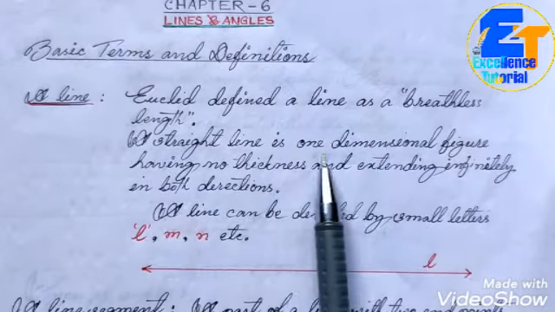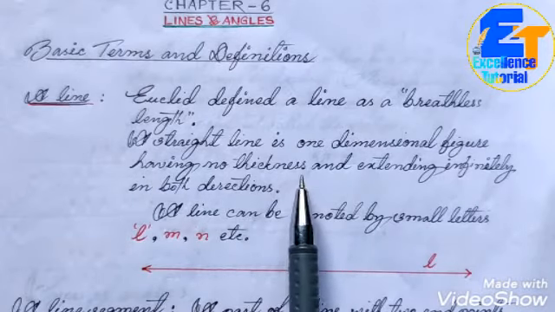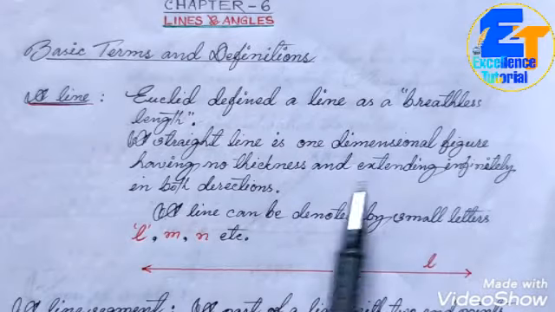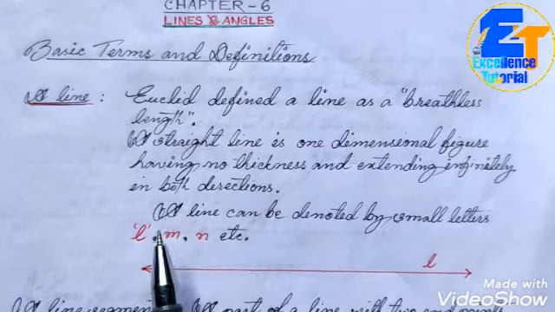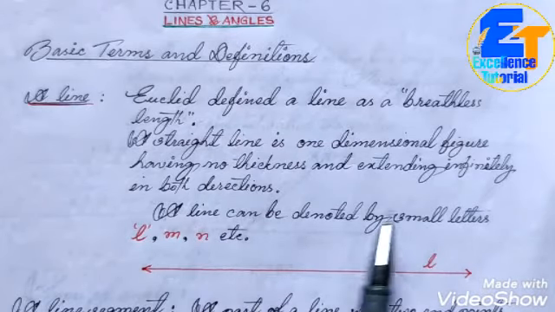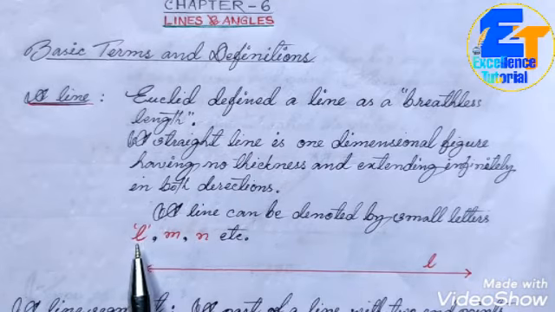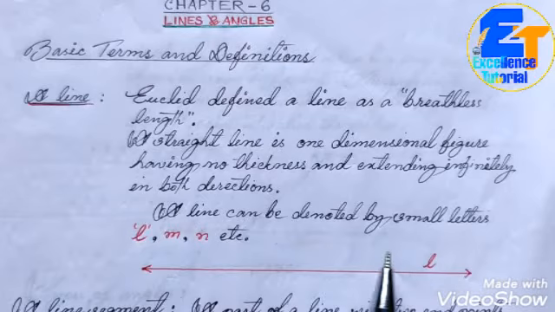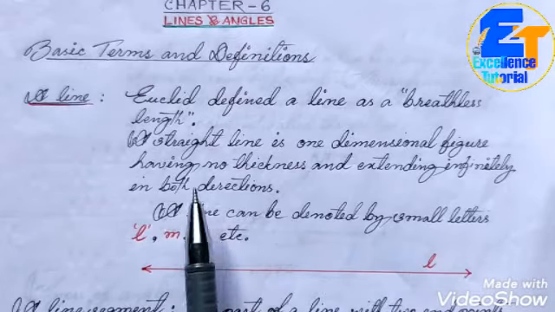Or we can define a line: a straight line is a one-dimensional figure having no thickness and extending infinitely in both directions. A line can be denoted by a small letter. We can use a small letter like m, n, x, y, z, etc. You can see, such a figure is called a line. So I don't think it is new for you. You already covered it in the previous class.